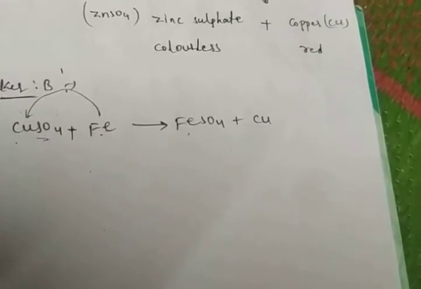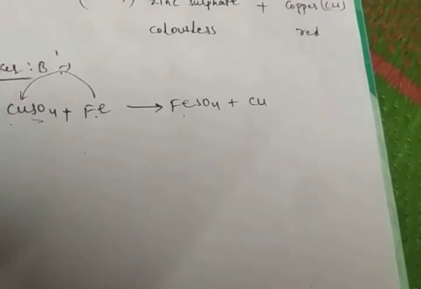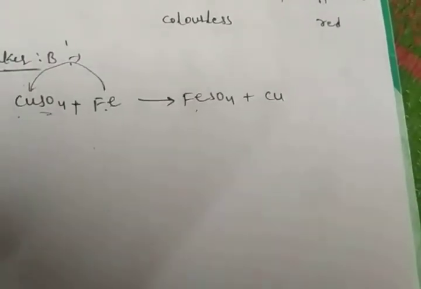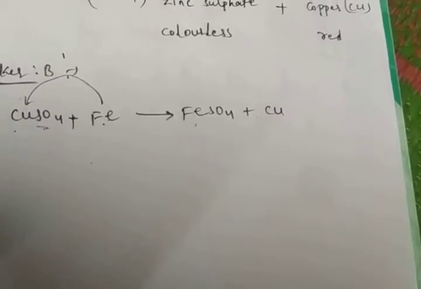That's why the colors will not change. Only A and B changed. C and D beakers do not change any color. Why? Because copper is less reactive than iron and zinc.